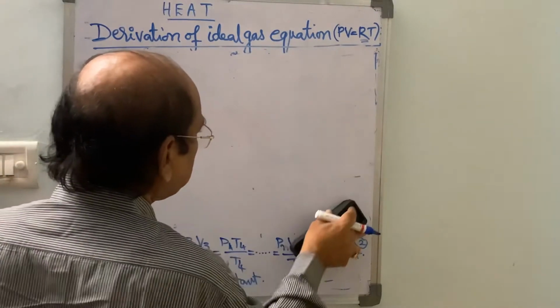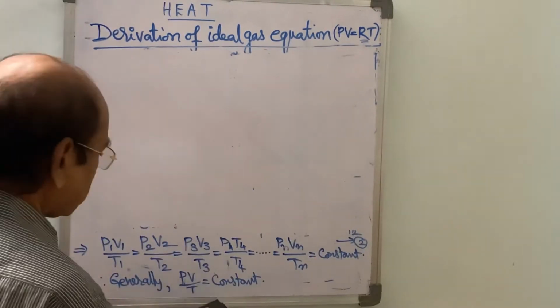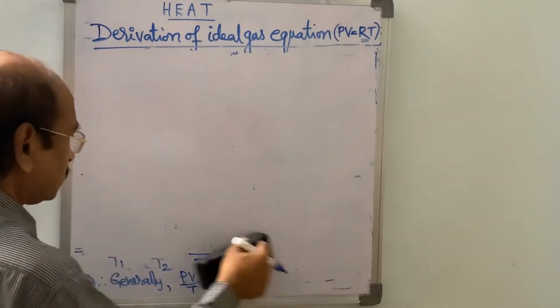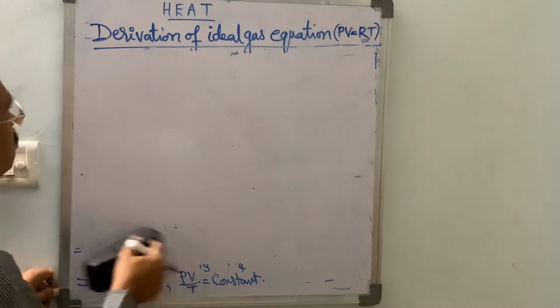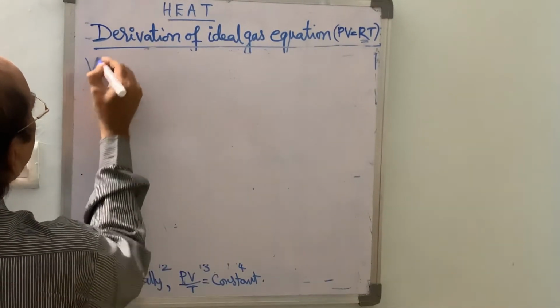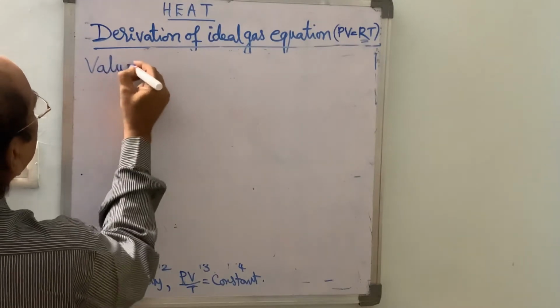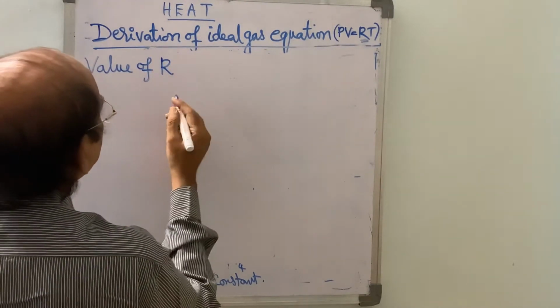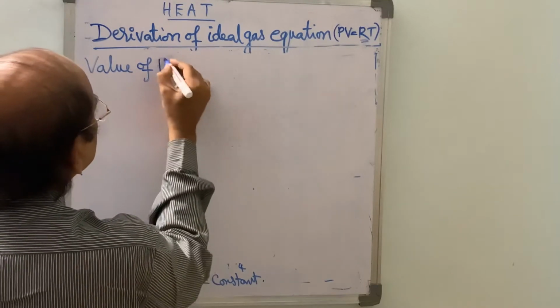Before going to know the differences, let us find the value of capital R, the universal gas constant.